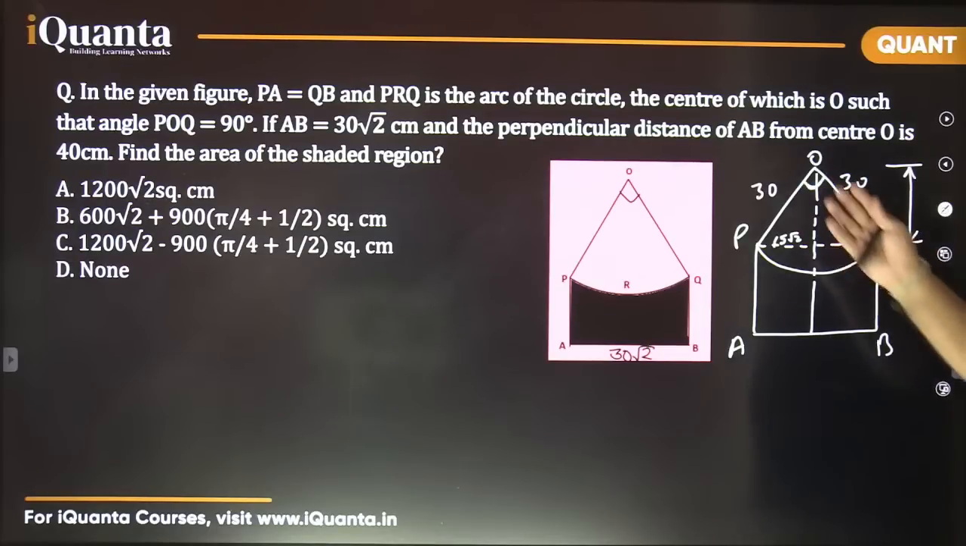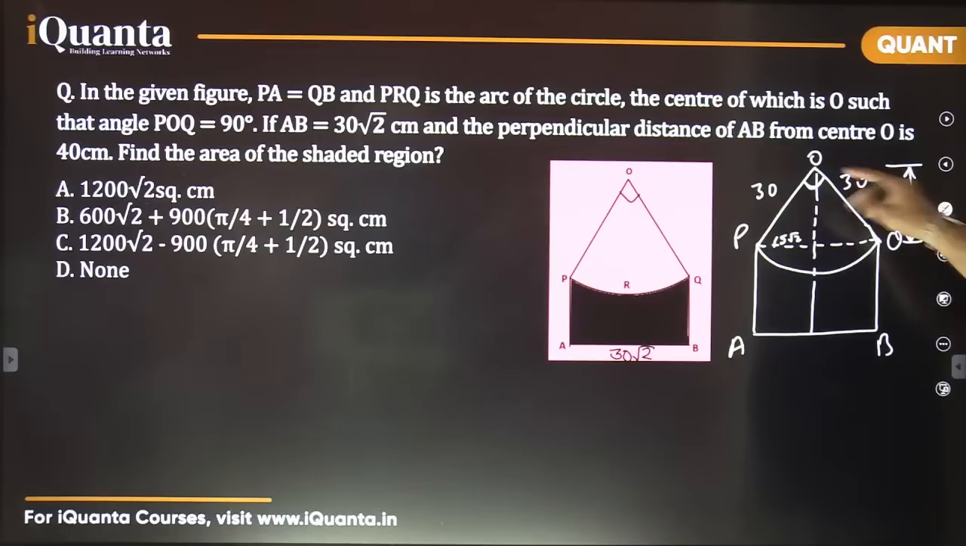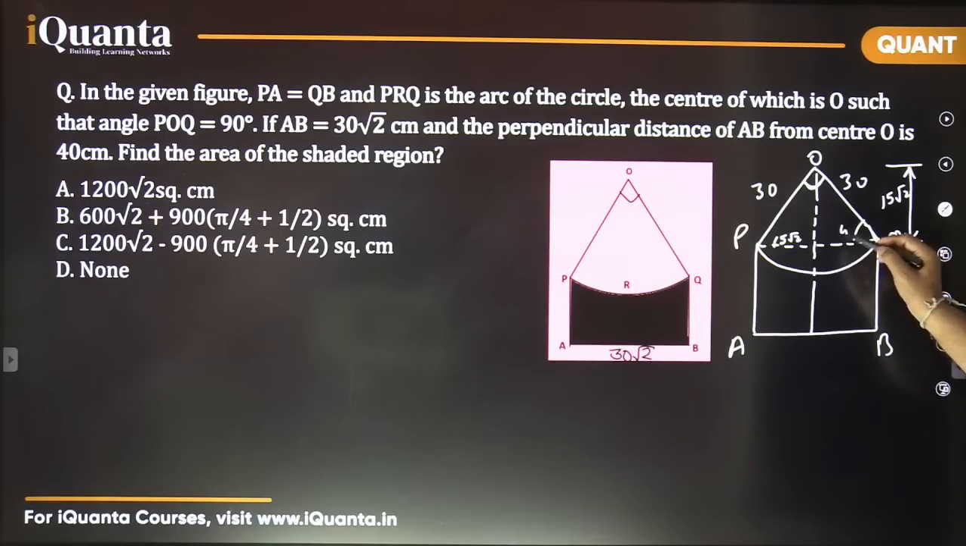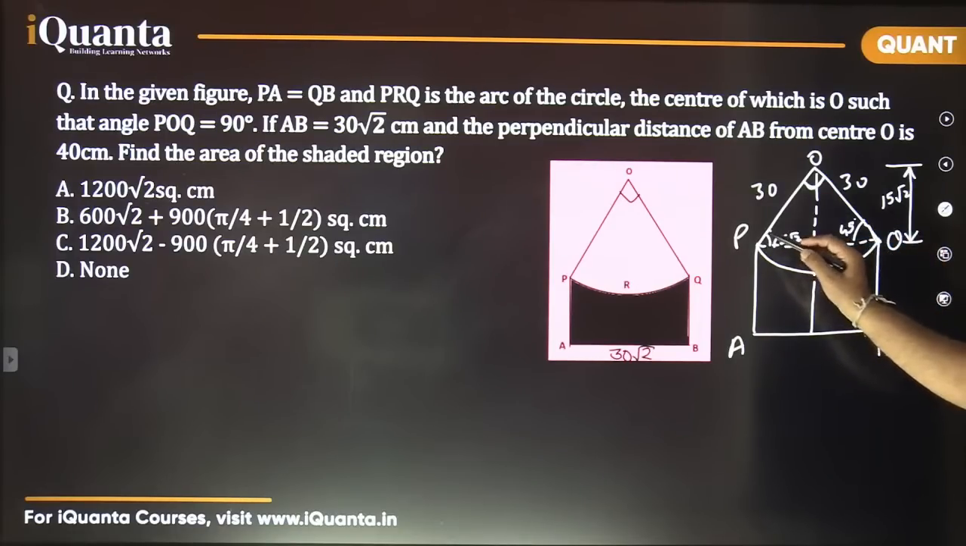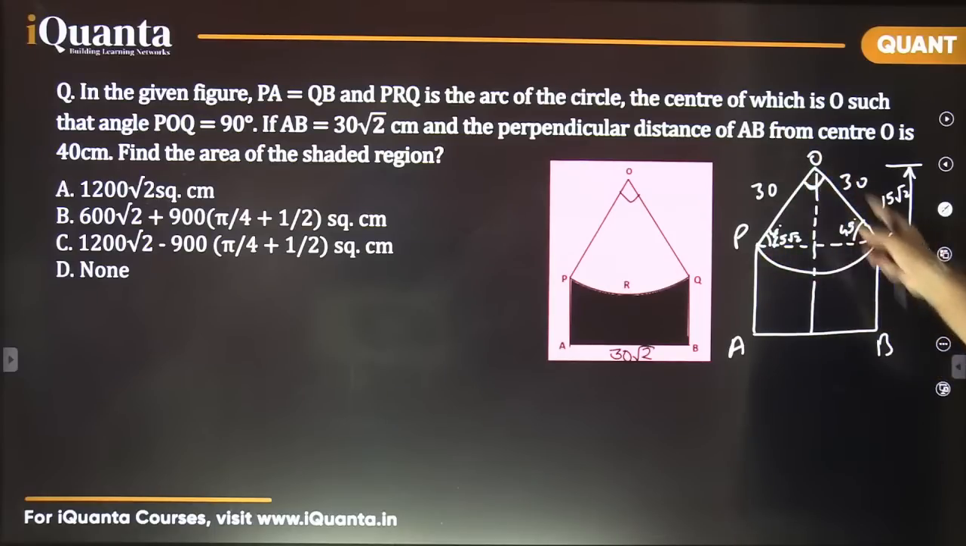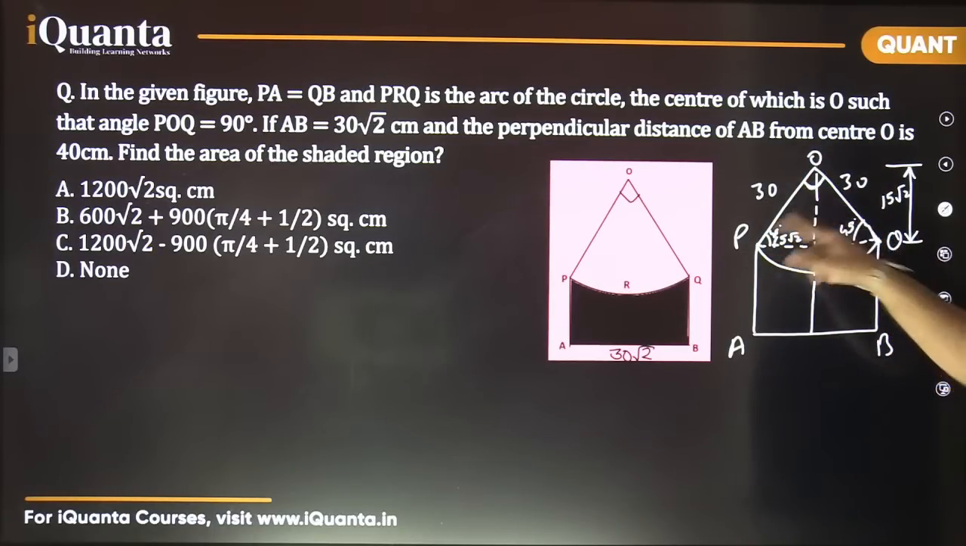See, this is a right angle triangle with 45, 45, 90. This is going to be 15 root 2 only. Yes or no? Can you tell me this angle here? It is 45, right? How do we know? Both sides are equal, this is 90 degrees, it is an isosceles triangle. Both angles are equal, 45, 45.